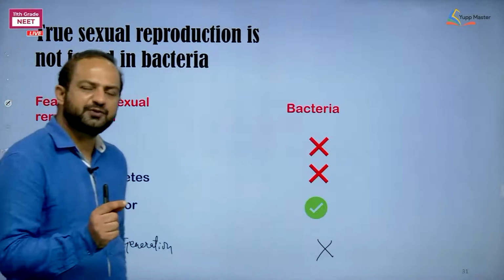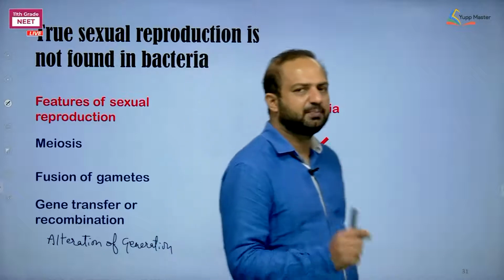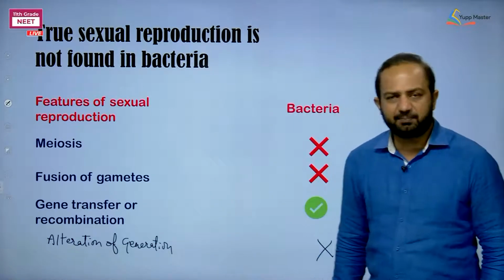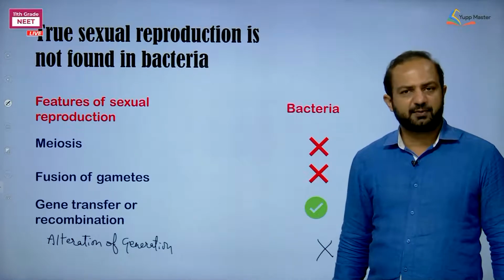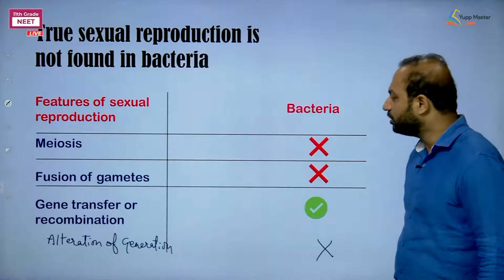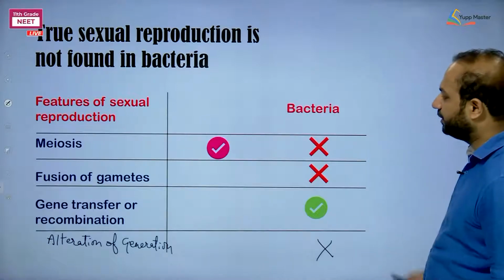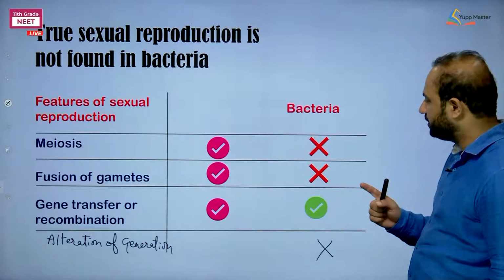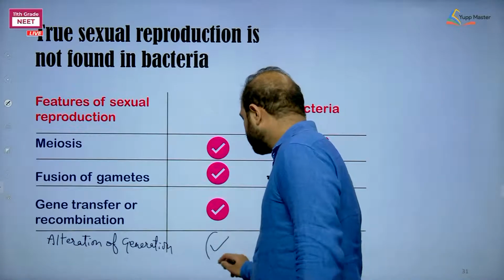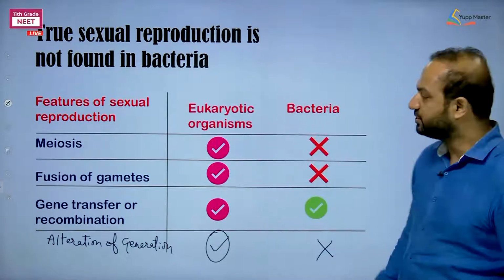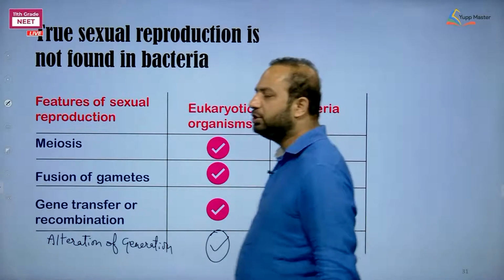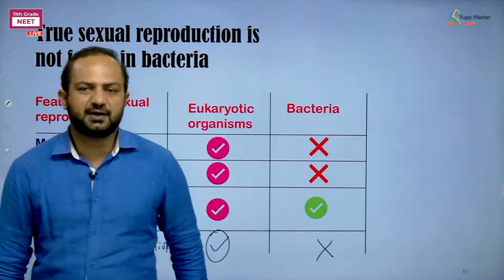So only one of the features of sexual reproduction is present in bacteria, and that is the gene transfer. Let's compare with the actual type of sexual reproduction in the eukaryotic cell, and how the eukaryotic cells differ. These three things, as well as alteration of generation, are all present in eukaryotic organisms, but not present in bacteria.